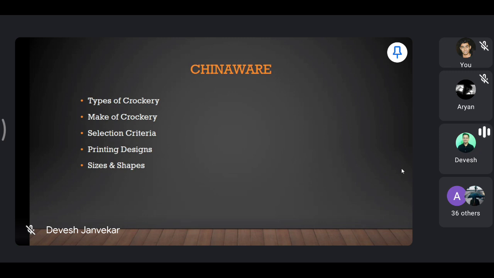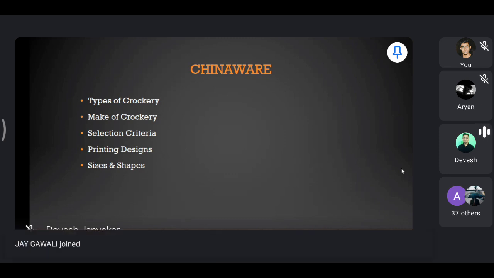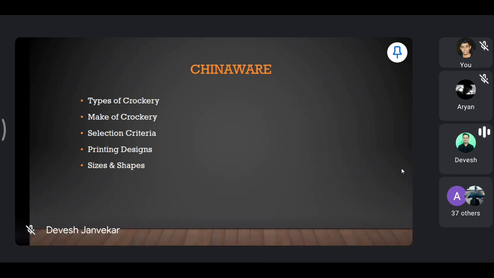This is not required, it is not there in your syllabus, just for your understanding, I'm reading it from the book. The advantage of earthenware is that it is cheaper, but it is easily chipped and cracked, and much heavier than bone china.